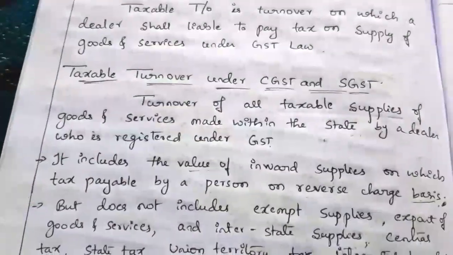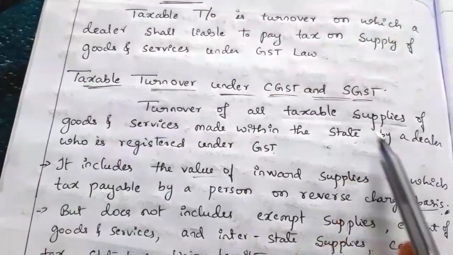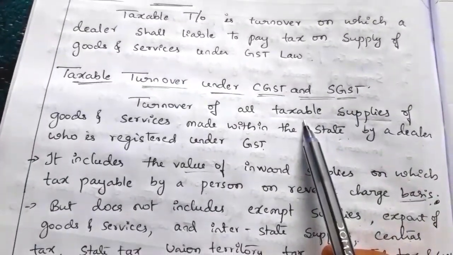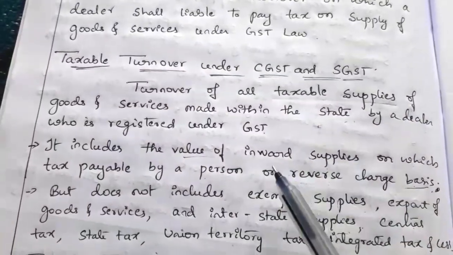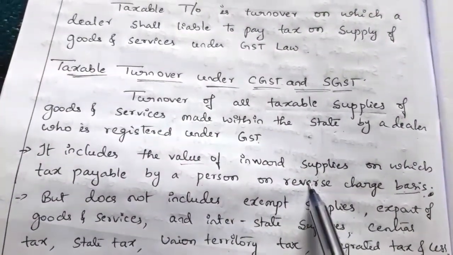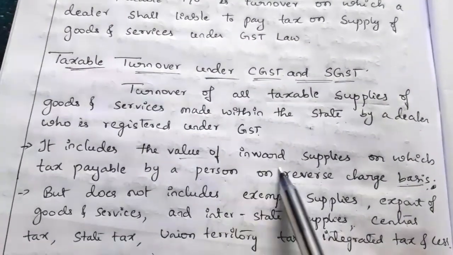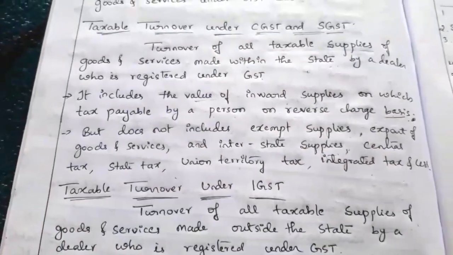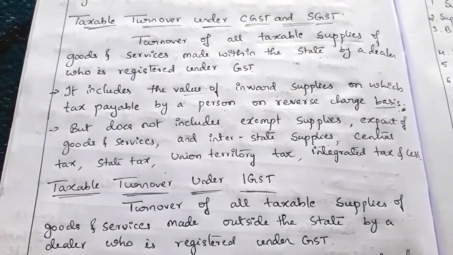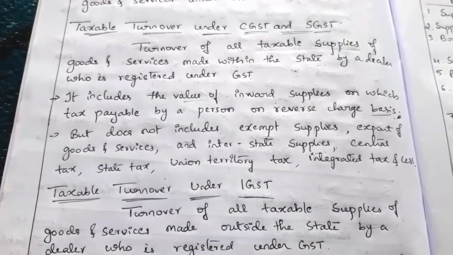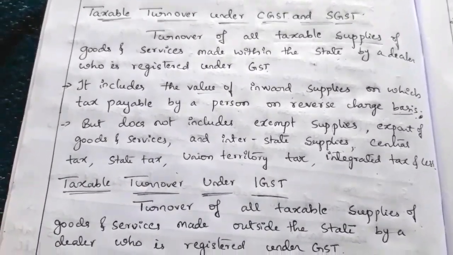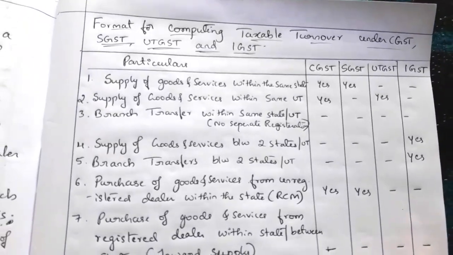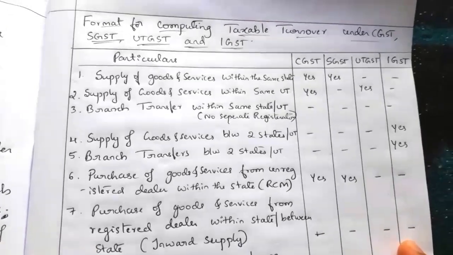Here we have to take the sales or turnover on which tax is payable. So taxable supply means on these supplies tax should be paid, and inward supply, because the seller is not registered, so the buyer has to pay tax. So that purchase also we have to include for the taxable turnover. So on that total turnover, the registered dealer has to pay taxes to the government. Next we will see the format for computing taxable turnover under CGST, SGST, UTGST and IGST.